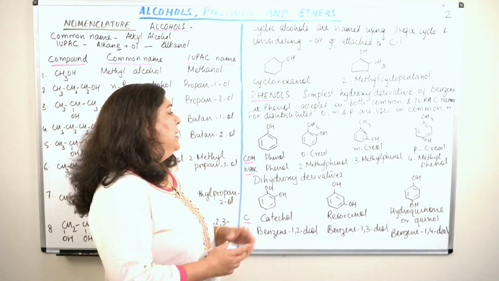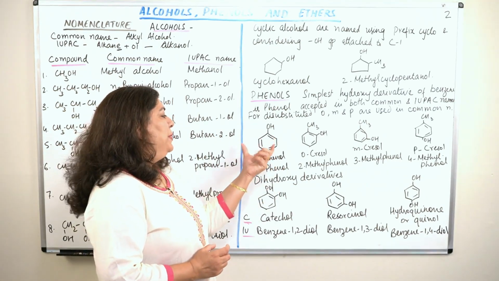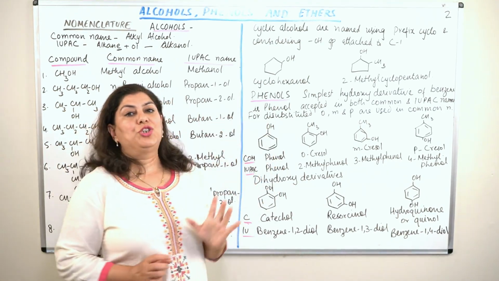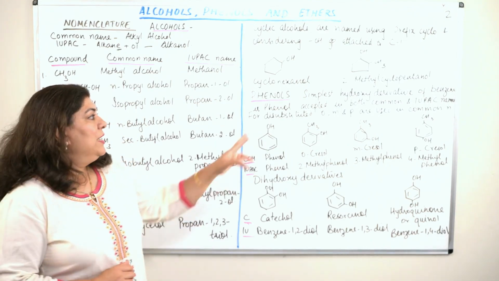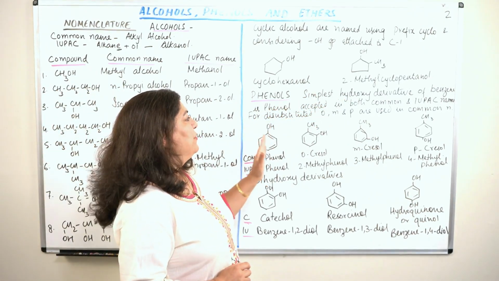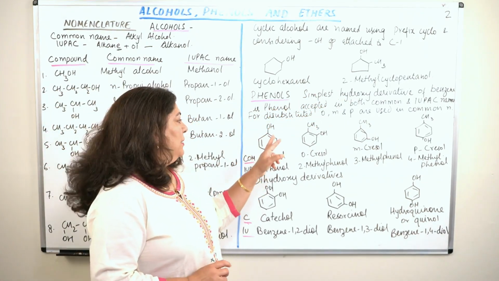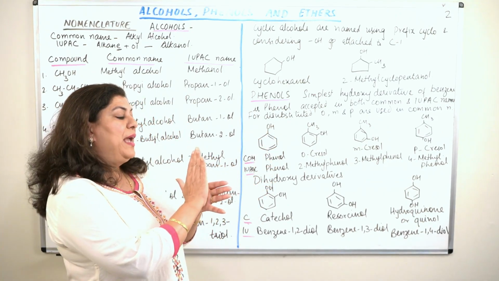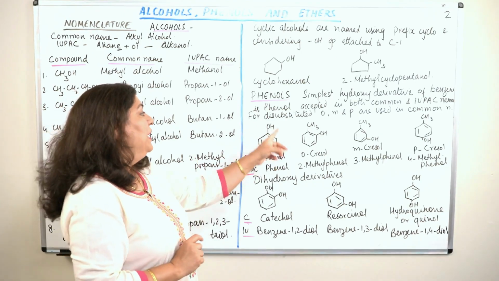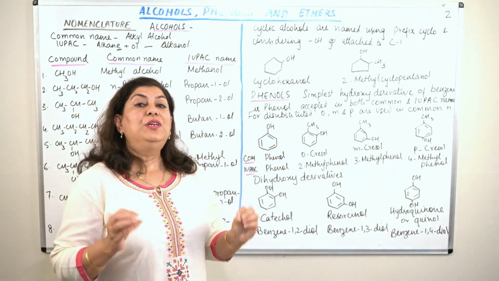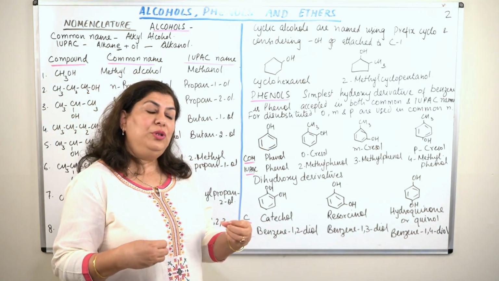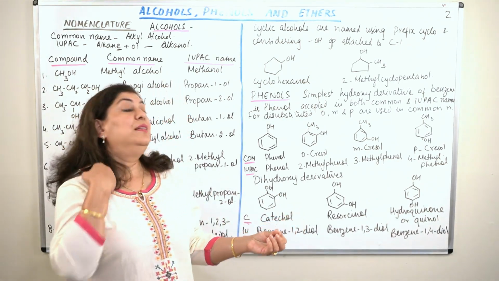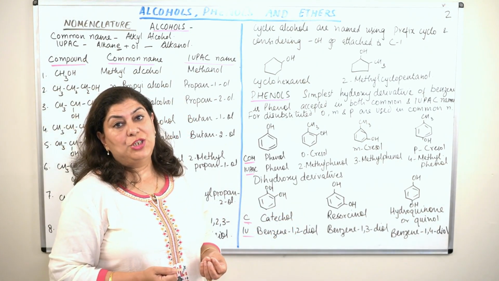How do we name them? The simplest phenol would be a benzene ring to which an OH group has been attached. The simplest hydroxy derivative of benzene is phenol. This word phenol is accepted both in common nomenclature and in IUPAC nomenclature.